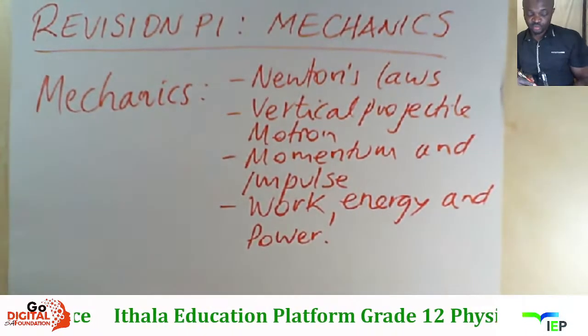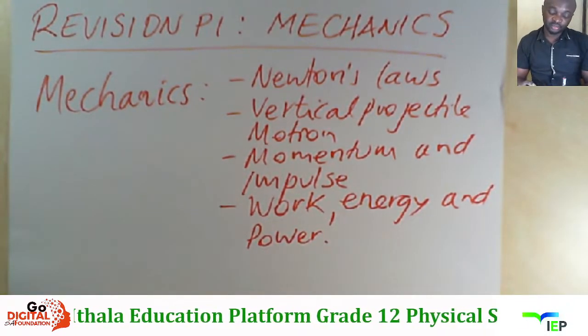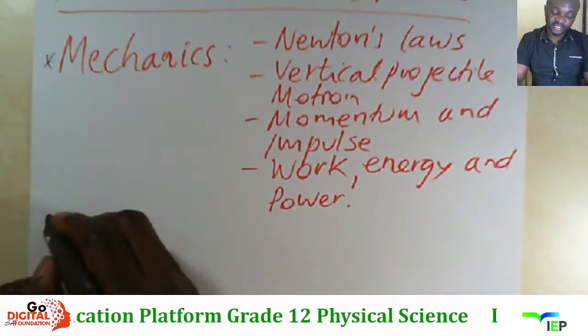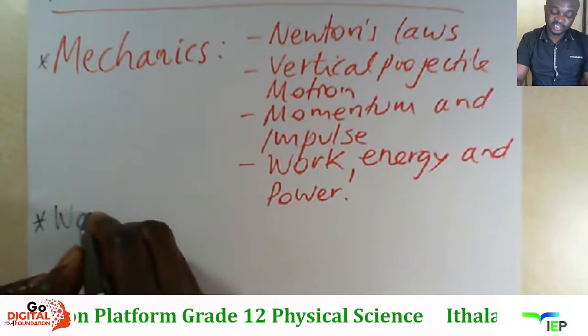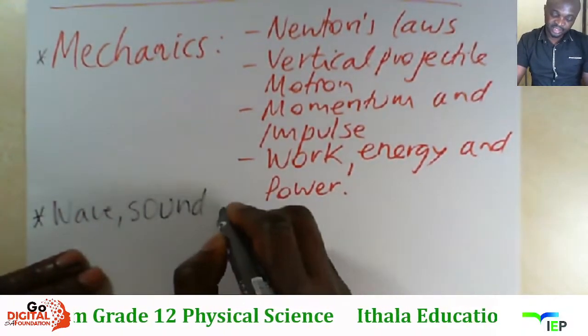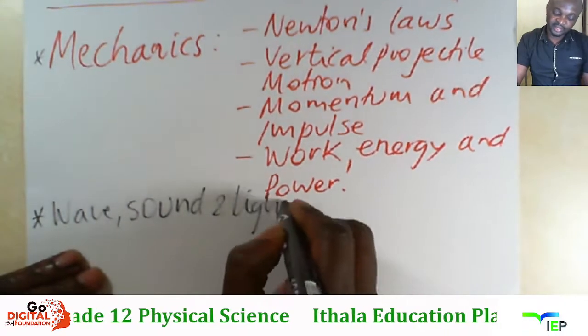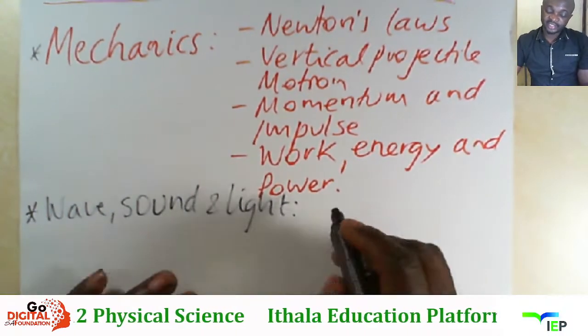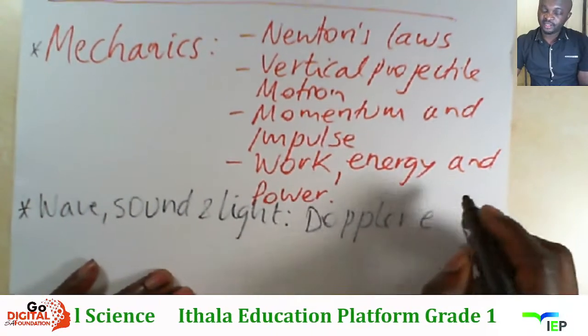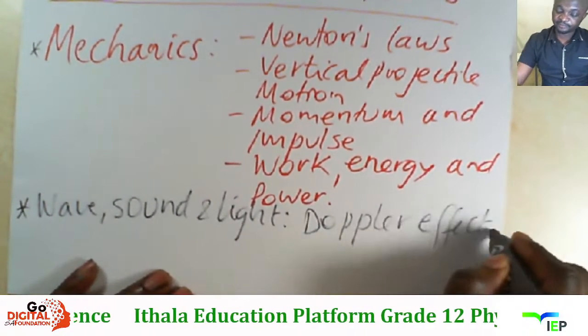Right. So besikhuluma ngalokho, but we still know ukuthi khona section yesibili ethi wave, sound and light. Wave, sound and light idila nani ne Doppler effect.